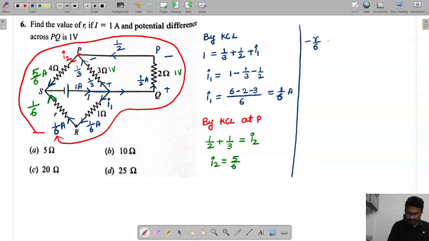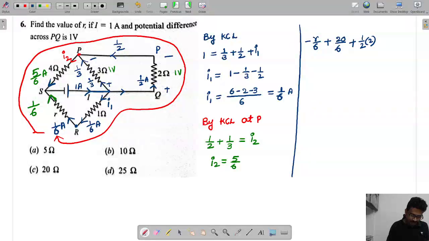So that's why plus. What will come here? 20, so this is 20 by 6. Then we are moving in this direction, opposite to the current direction, so this is plus 1 by 2 into 2.